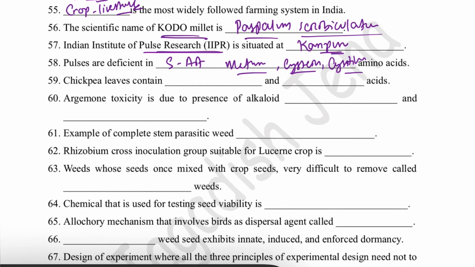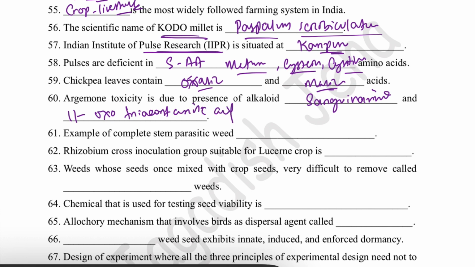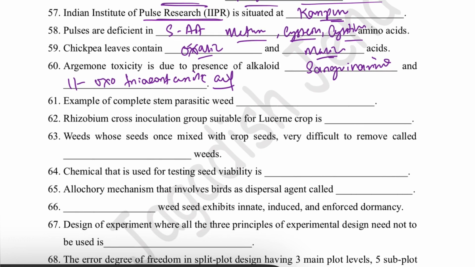Then, chickpea leaves contain oxalic acid and malic acid. Argemone toxicity is due to the presence of the alkaloids sanguinarine and 11-oxotriacantanoic acid, due to which argemone toxicity is seen.